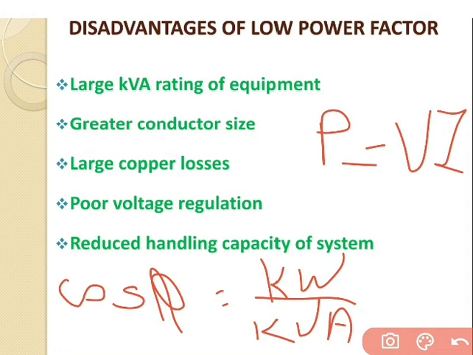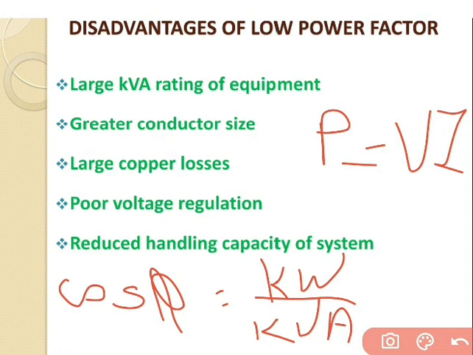So if the motor works at a lower power factor, around 0.8, the cross-sectional area of the supply cables and motor conductors would have to be based upon a current of 50 ampere rather than 40 ampere, which is required for the unity power factor. So this is regarding the greater conductor size.